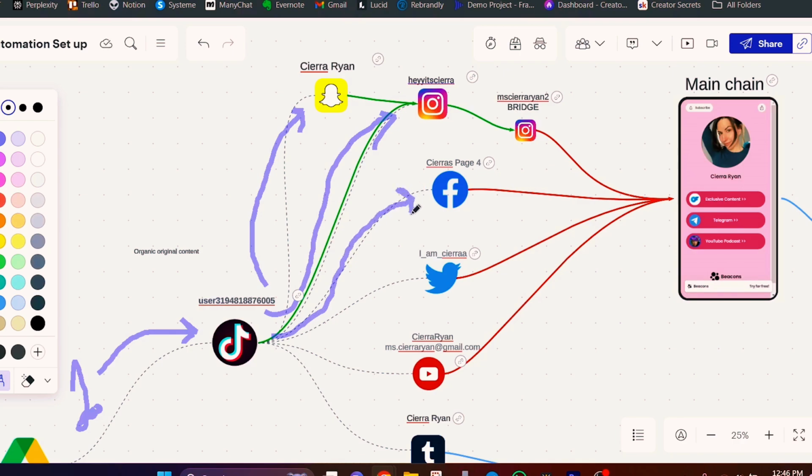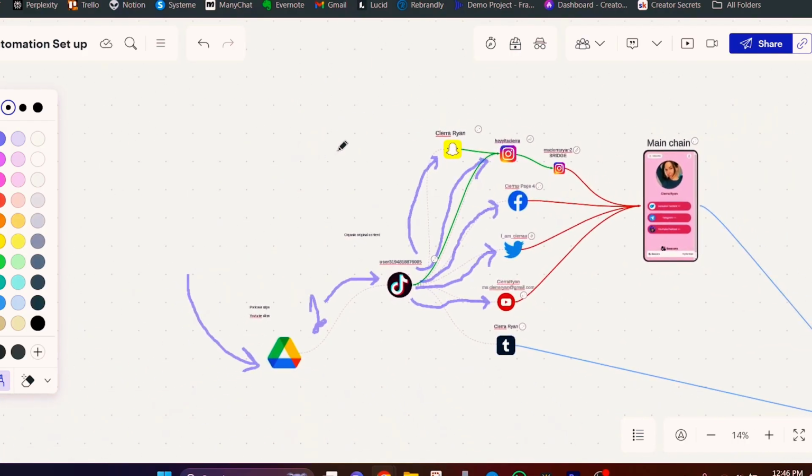And then when it goes to Facebook, it's going to add a link with a call to action. When it goes to Twitter, it's going to add all of those hashtags. When it goes to YouTube, it's going to add a link in the description along with a comment. And so hopefully that adds some clarity on how to specifically set that up.